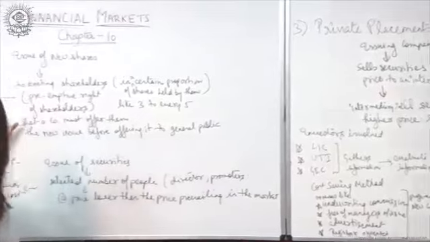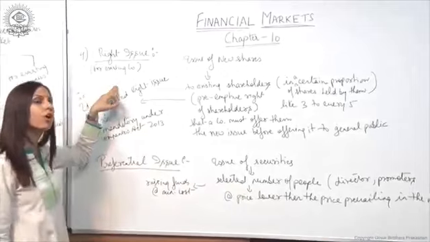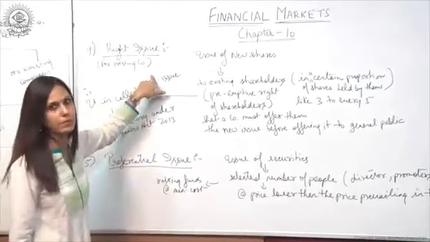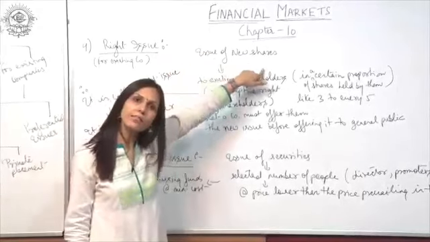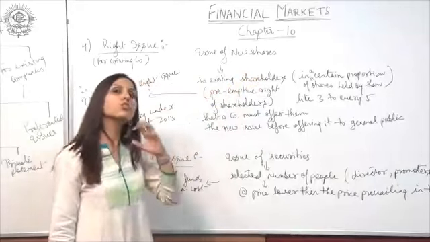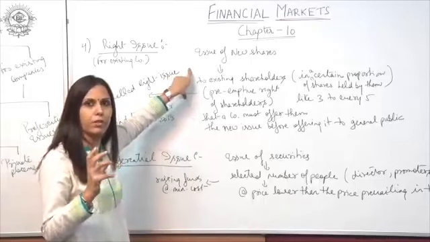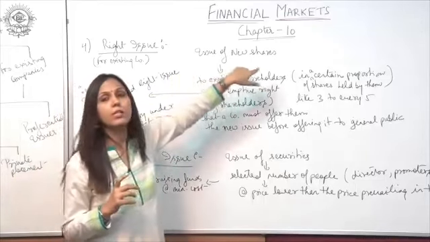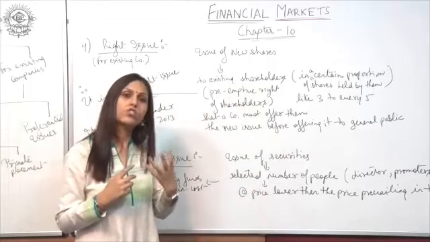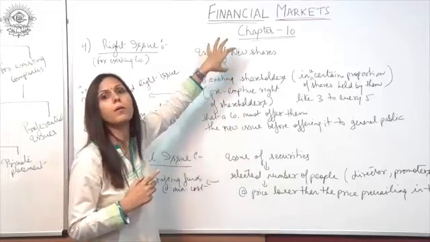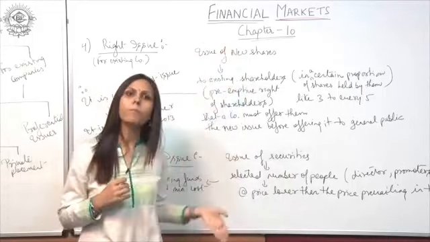The fourth one is the rights issue, and that is meant for existing companies, right. An existing company issues new shares. When they are issuing new shares, first they have to give the shares to the existing shareholders, the shareholders who are already holding shares of the company, meaning they have purchased shares of this company in the past as well.